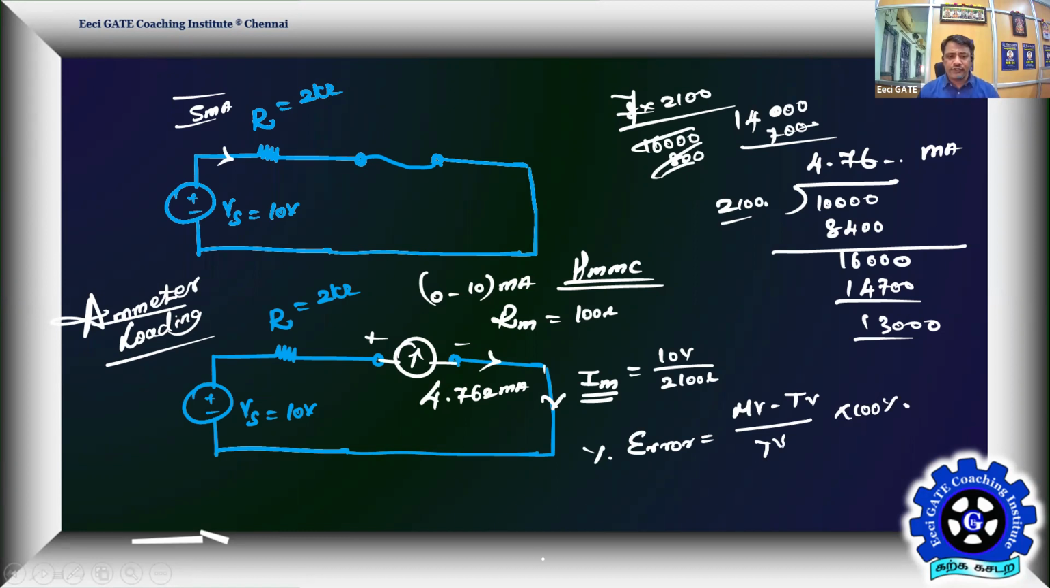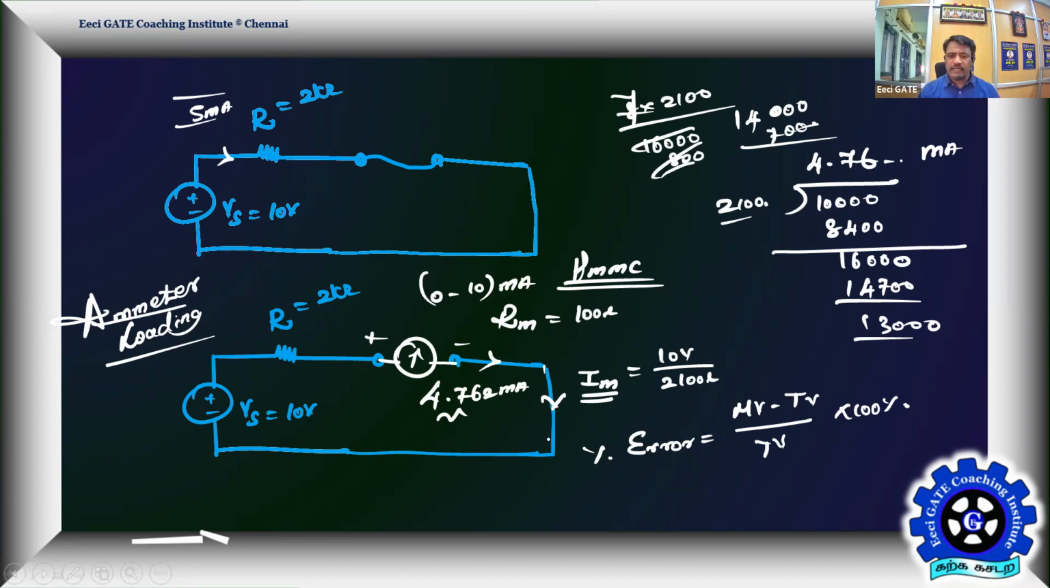After connecting the instrument, what current is the meter supposed to read? The meter is 100% accurate. It is suffering only because of its internal resistance, and because of that only the current changed. So the current flowing through the instrument is still 4.76 only. Assuming no other accuracy problem with the instrument, it is going to read 4.76, the indicated reading of 4.762 milliamps.